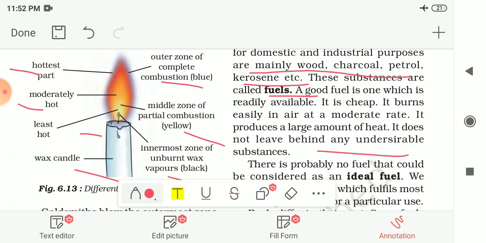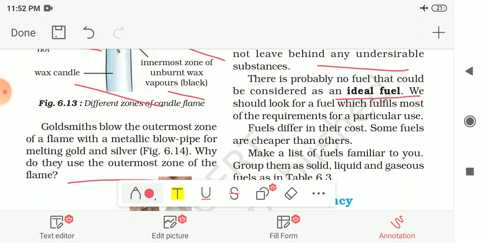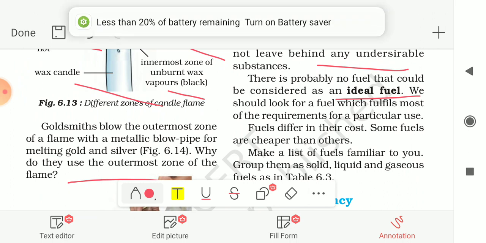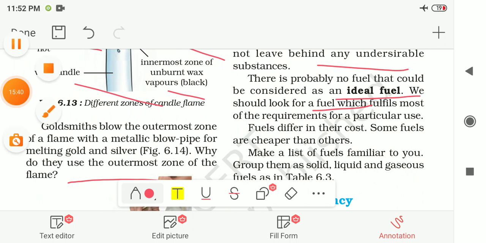There is probably no fuel that could be considered an ideal fuel, so it is impossible to have the ideal fuel, and we should look for a fuel which fulfills most of the requirements for the particular use. For a particular use, we have to choose the fuel accordingly.